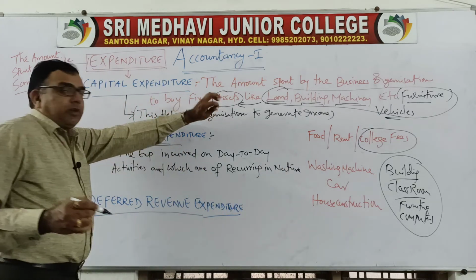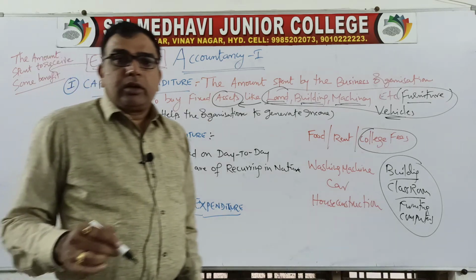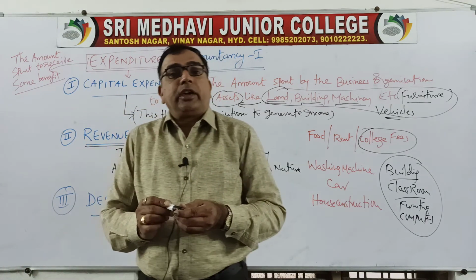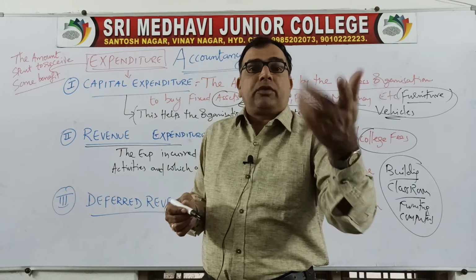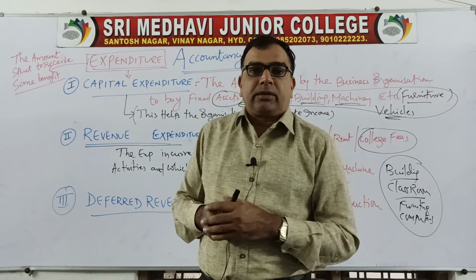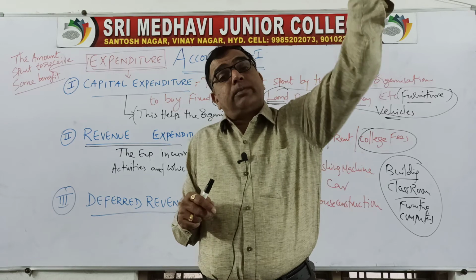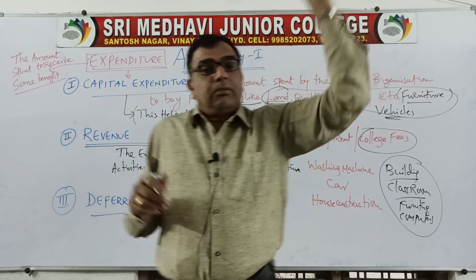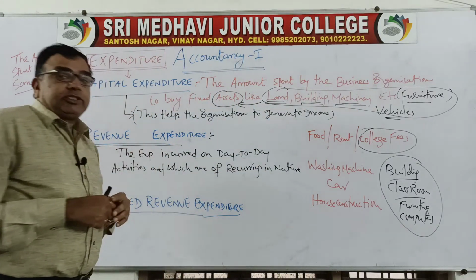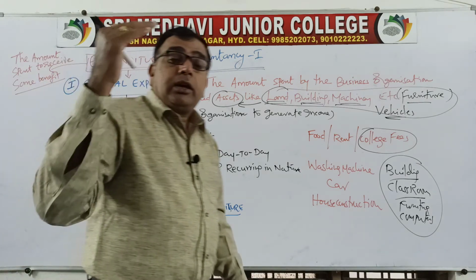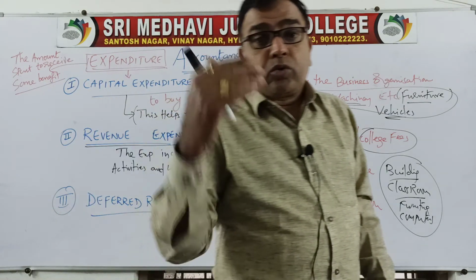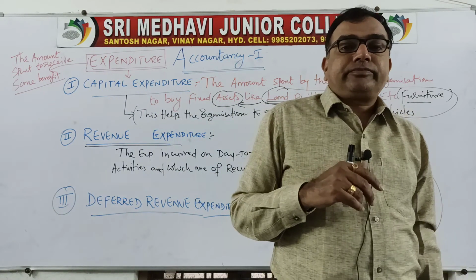See, capital expenditure happens only once in a lifetime. Every year you will not buy the building, every year you will not buy the furniture, every year you will not buy the computers. You do it just once. If you spend money once, its lifetime is more than one financial year. Whereas for revenue expenditure, the lifetime is less than one year. You have to do it in a repeated manner.